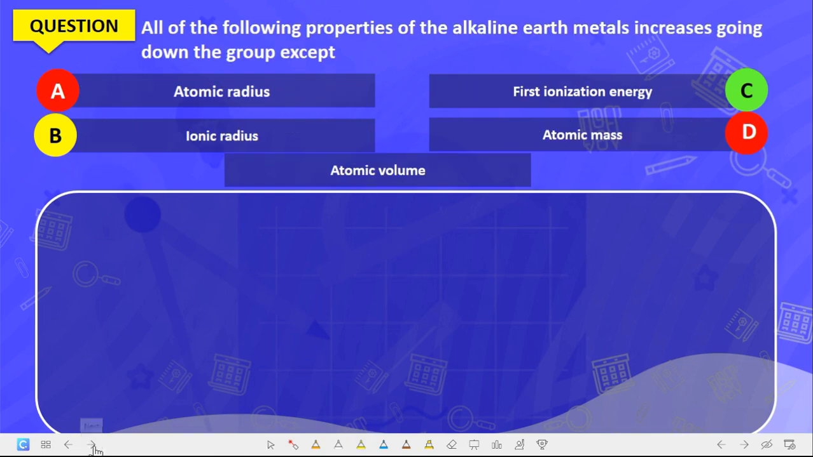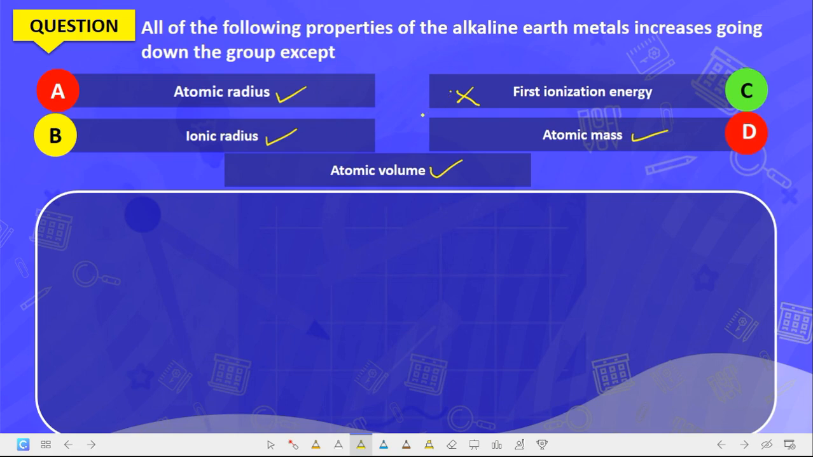Now let's continue. Which of the following properties of the alkaline earth metals increases going down the group, except? Atomic radius increases going down the group, ionic radius increases going down the group, atomic mass increases. Anything atomic, radius, size, mass increases, but the ionization energy does not increase down the group. It decreases down the group. Are you getting it?